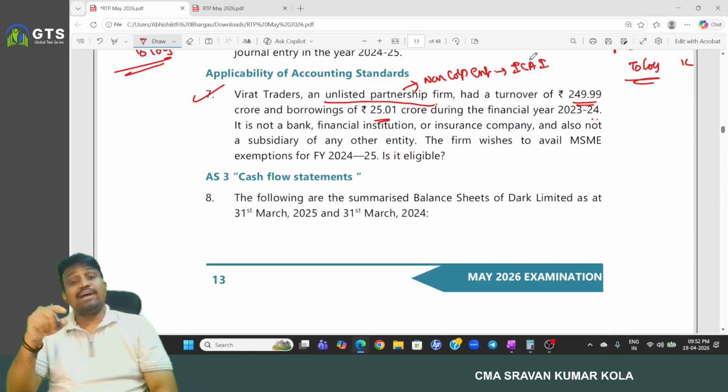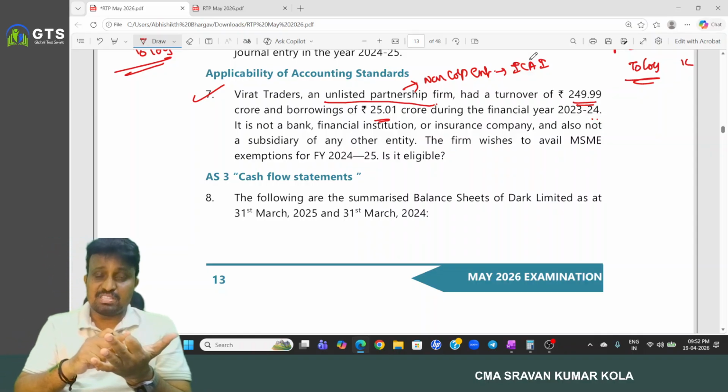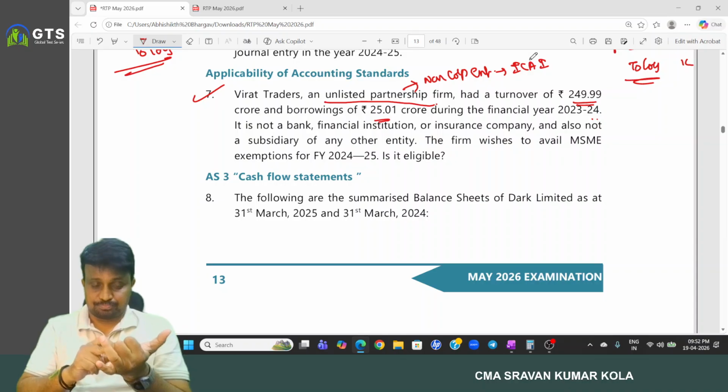And remember, as per the ICAI criteria, entities are classified into two: one is the MSME, another one is a large entity.